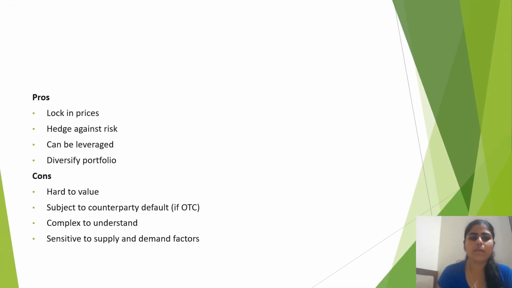Pros and cons. Pros: lock in prices, hedge against risk, can be leveraged, and diversify a portfolio. Cons: hard to value, subject to counterparty default, complex to understand, and sensitive to supply and demand factors.